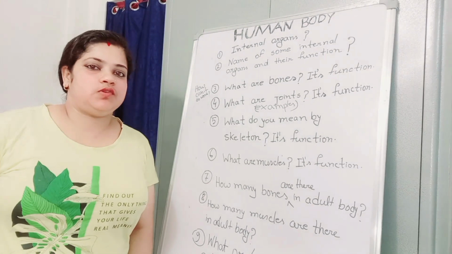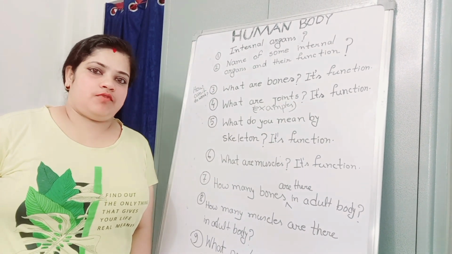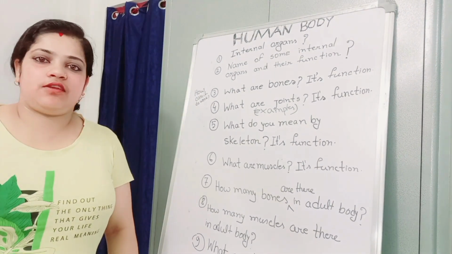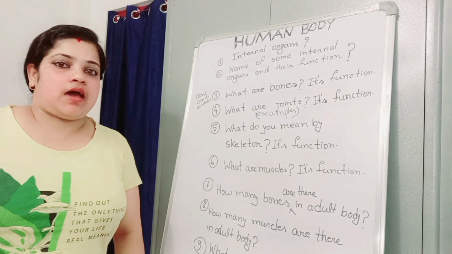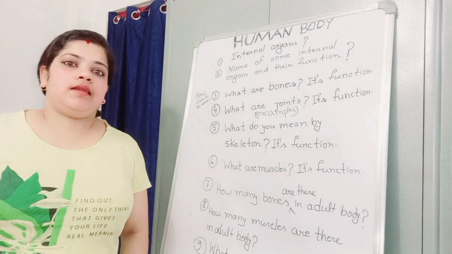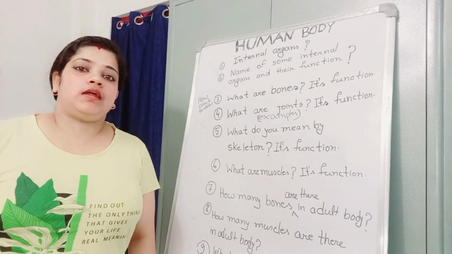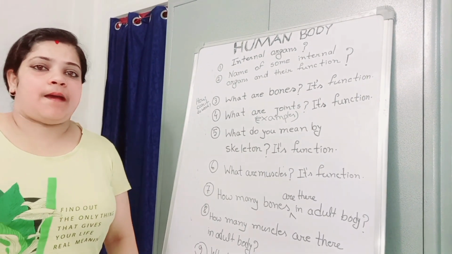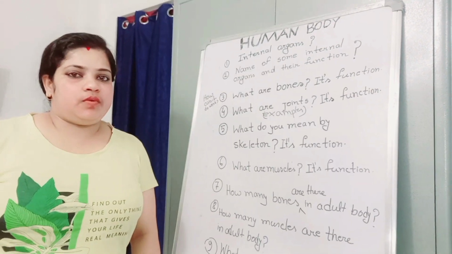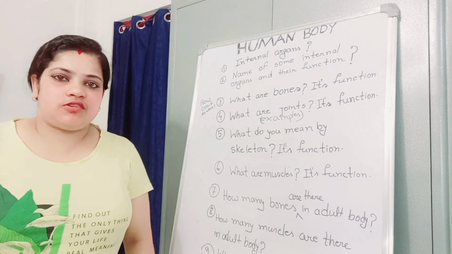Internal organs are those organs that we cannot see from the outside of our body. And there are many internal organs in our body. What are those organs? Those are brain, heart, lungs, stomach, liver and kidney also.